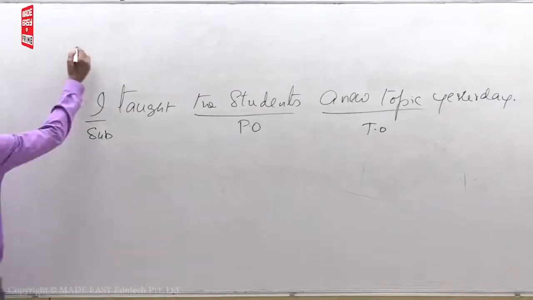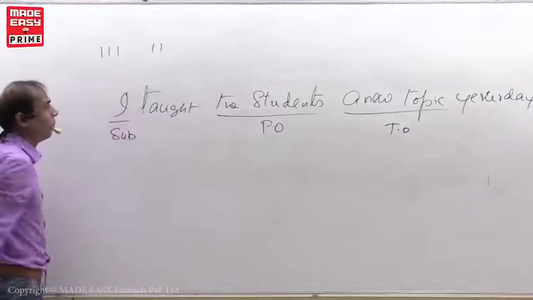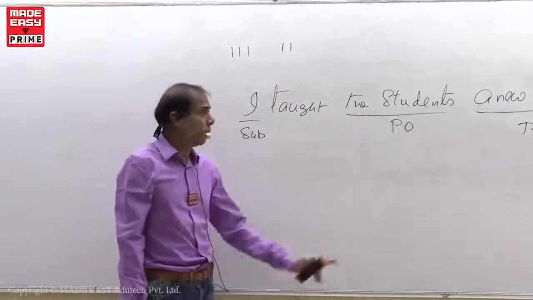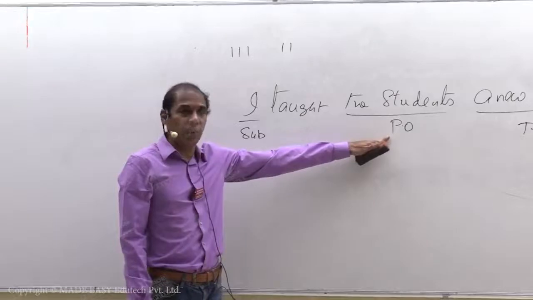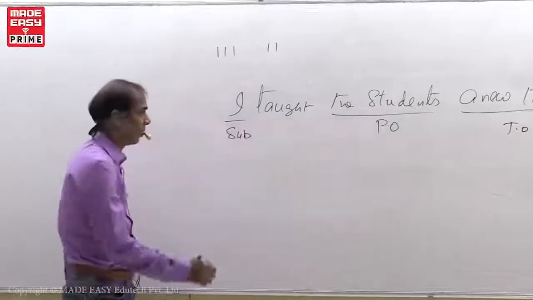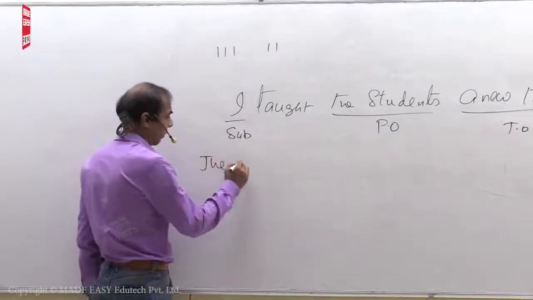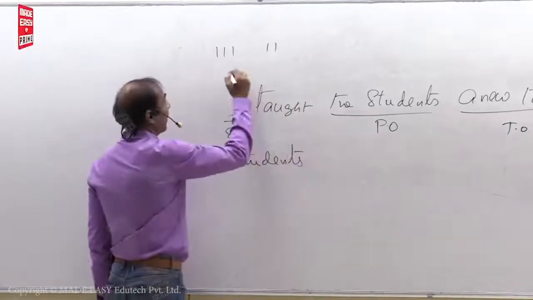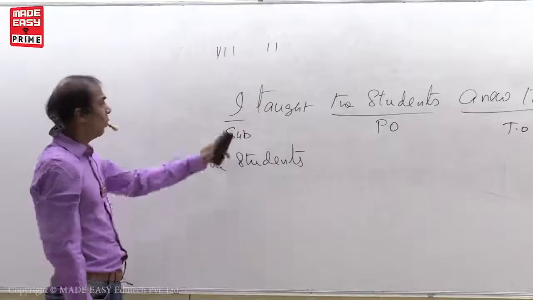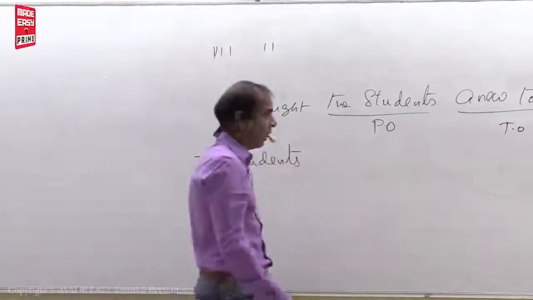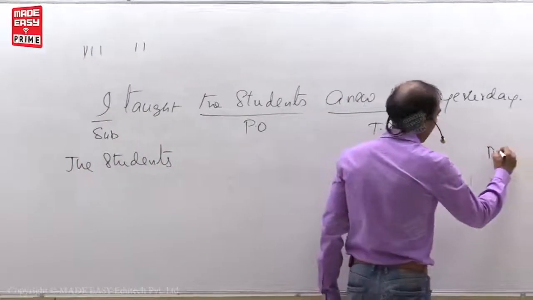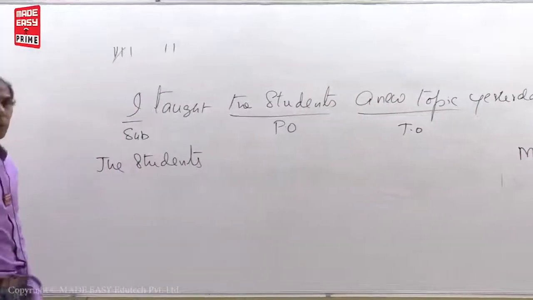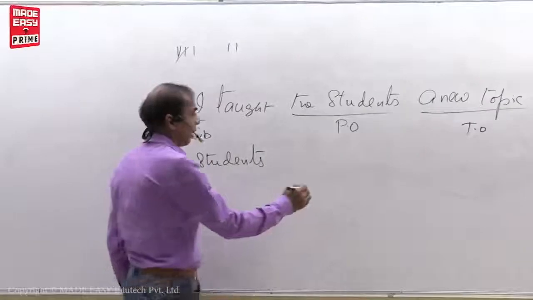Okay? Now see. 1, 2, 3, 4, 5. First point, put object in the place of subject. Two objects here we have, so give preference for the person object. The students. Two, put subject in the place of object. I changes as me. Put V3. What is V3? Taught.